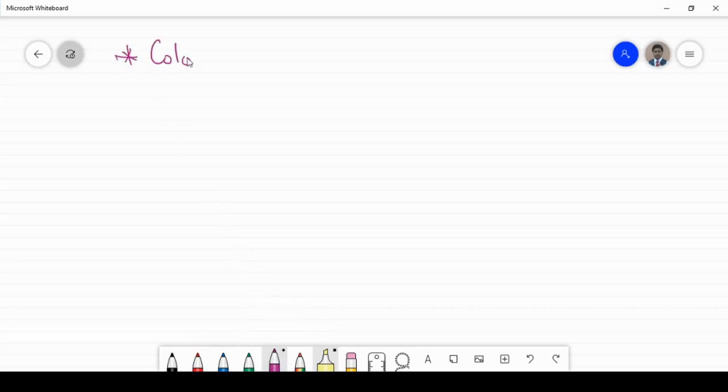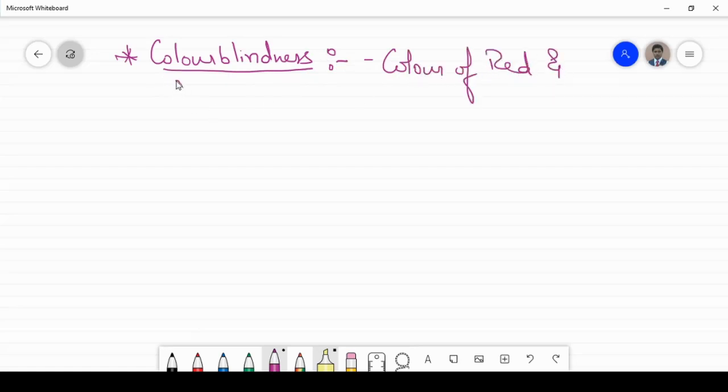Color blindness. Now see, color blindness is a type of disease in which the colors red and green are not distinguished.